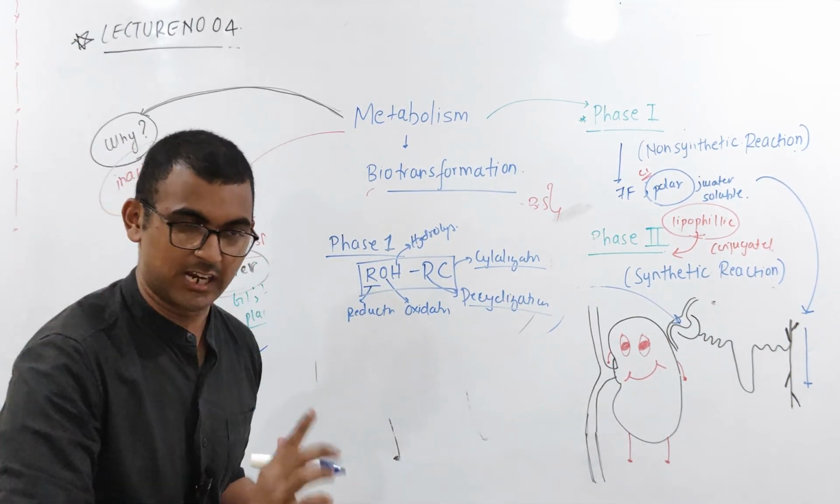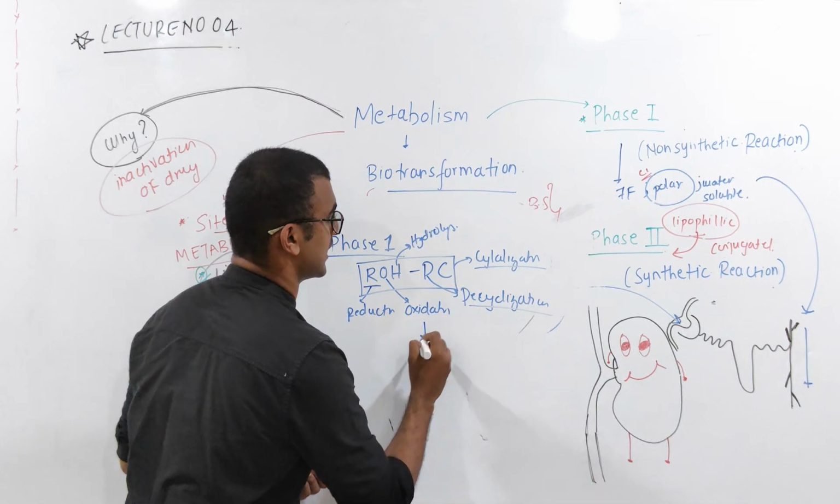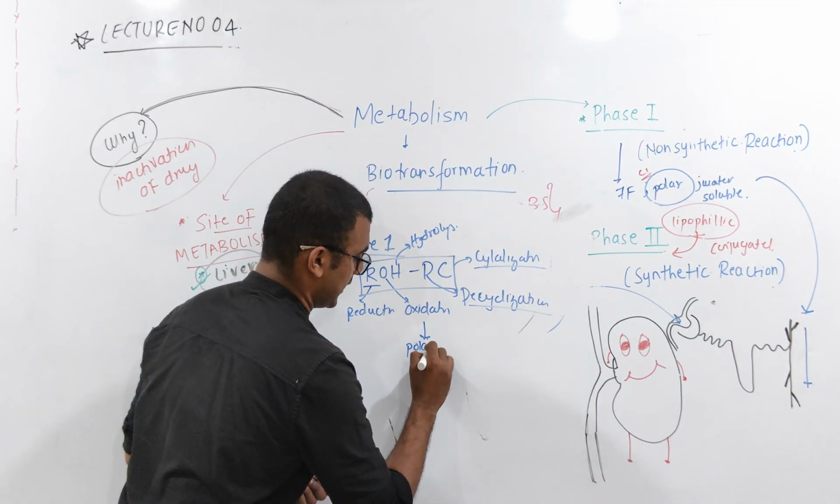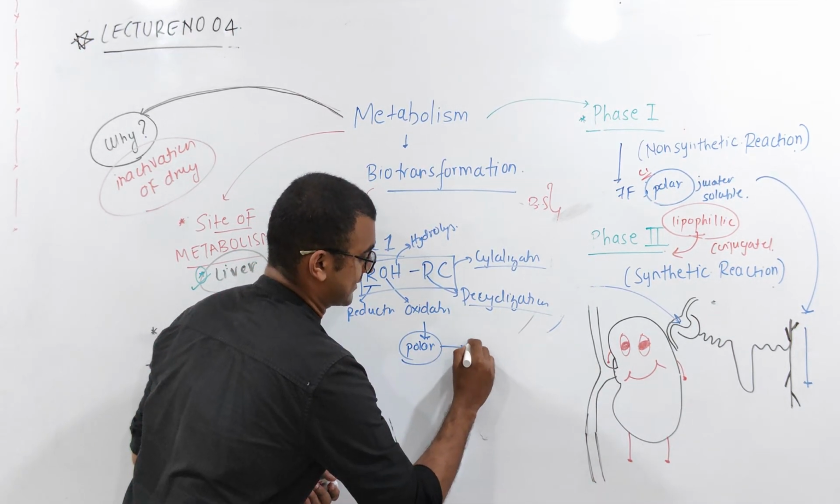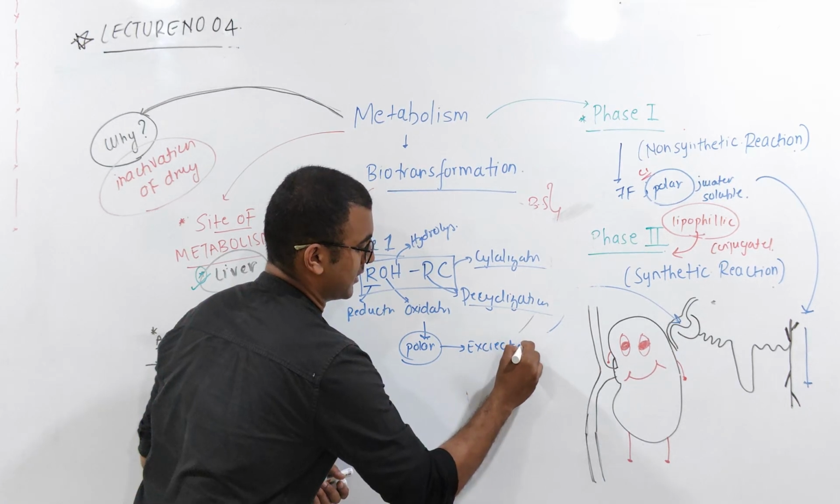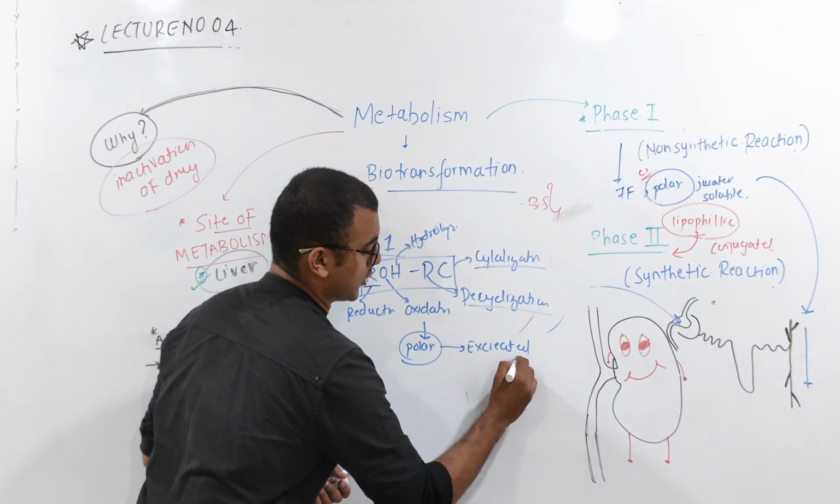Now, after the phase 1 reaction, if the compounds are polar, they will be excreted through your urine or bile.